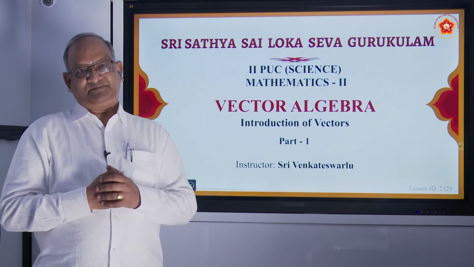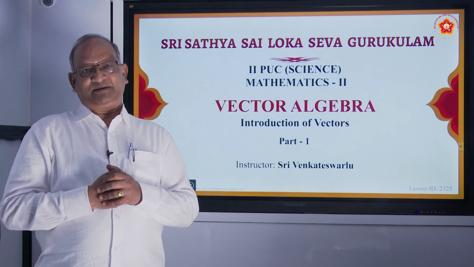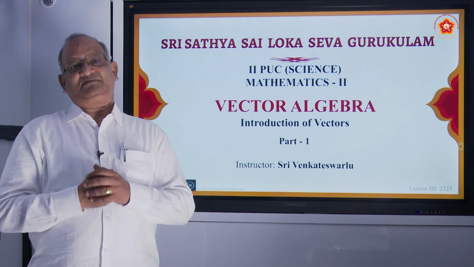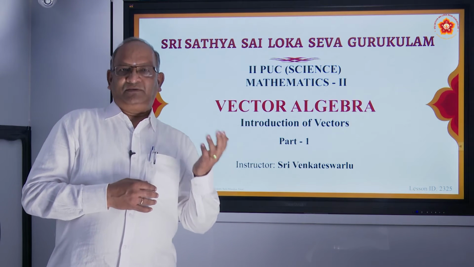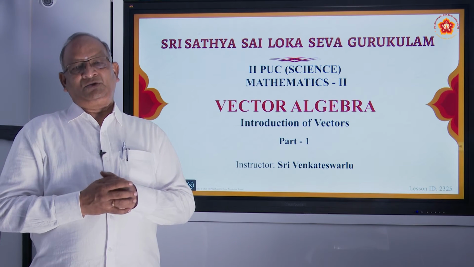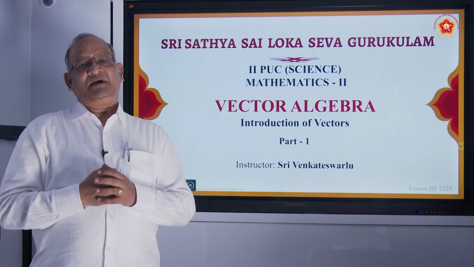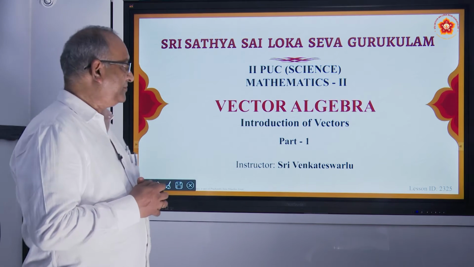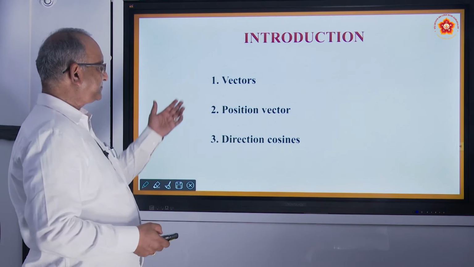Similarly, velocity. Speed is a scalar quantity but velocity is a vector quantity because you need to mention the direction. Acceleration is a vector quantity. So basically we have two types of things. One type we call scalars, another we call vectors. Those which involve only magnitude, we call scalars. If both magnitude and direction are there, we call them vectors. So let us move on and learn things connected to this.